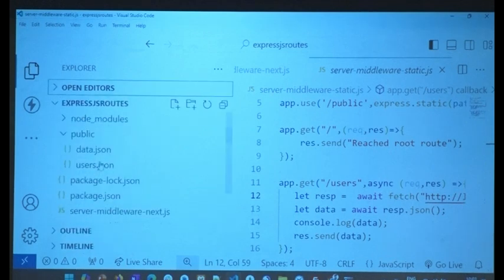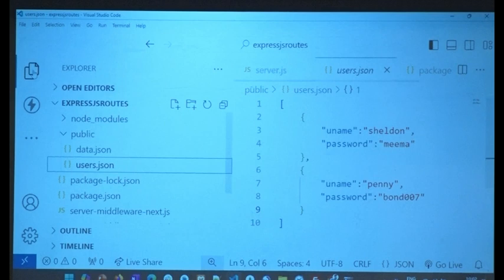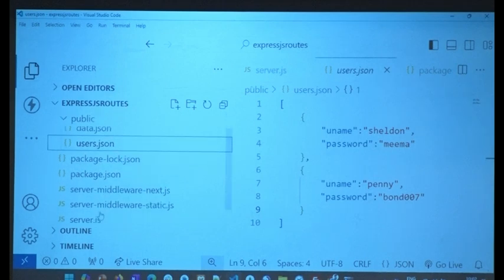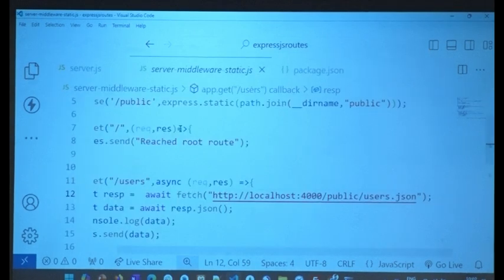What do I have in users.json? Let's check. I have 2 documents. These are called documents. So what am I going to do with these 2 documents? Let's see what I'm doing in my middleware static. See that, everybody? We are fetching it.